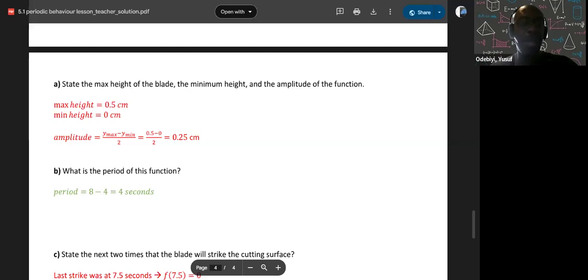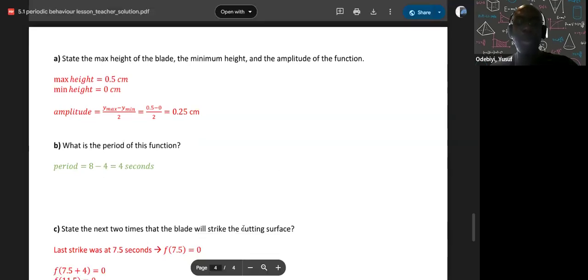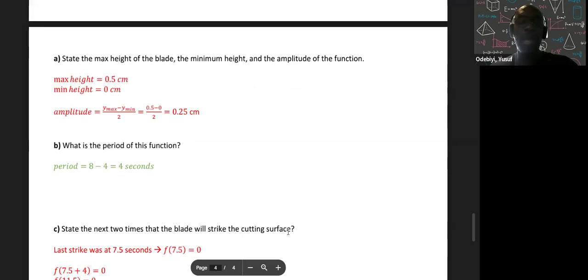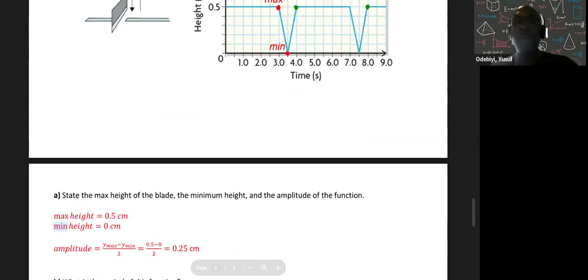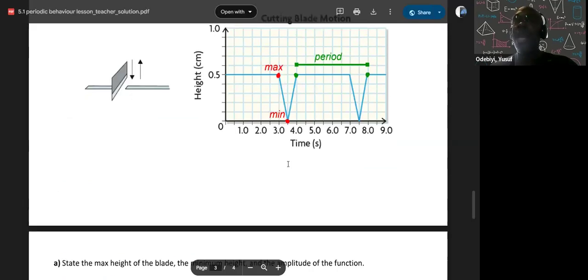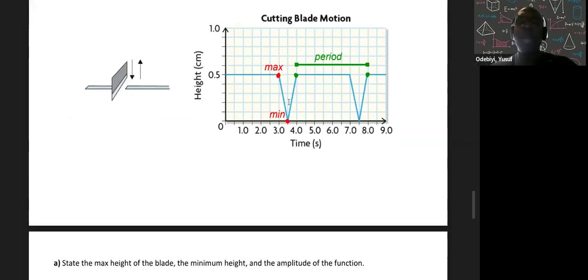Now then it says here, state the next 2 times the blade will strike the cutting surface. Well, it strikes the cutting surface every 4 seconds. So let's look at the graph. When does it strike the cutting surface? That means when it strikes the cutting surface, my height is 0. So when is my height 0? My height is 0 at 3.5,